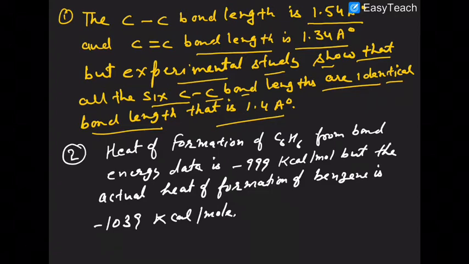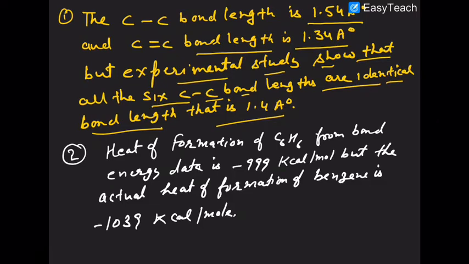What is the thermodynamic data? The heat of formation of benzene is minus 999 kilocalorie per mole according to the bond energy data from thermodynamics. But the experimental value shows that the value is minus 1039 kilocalorie per mole.